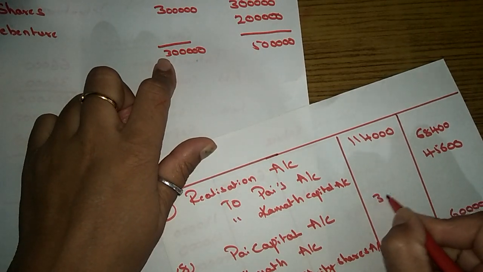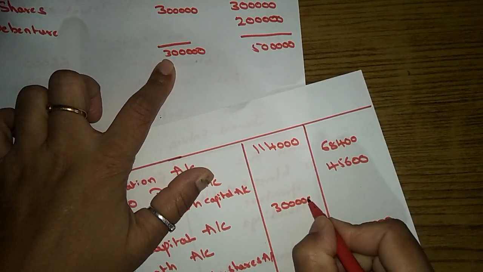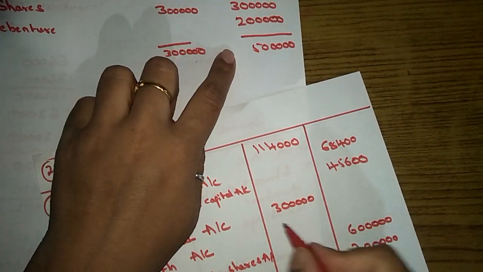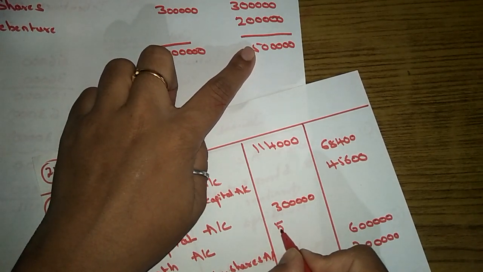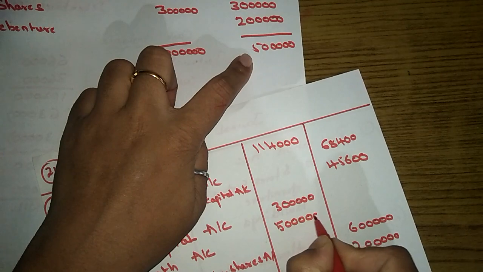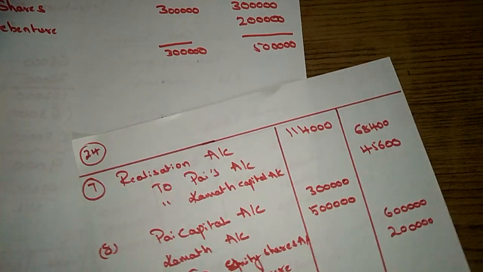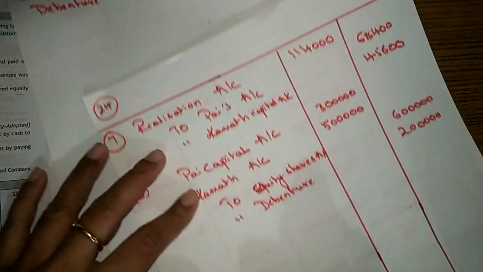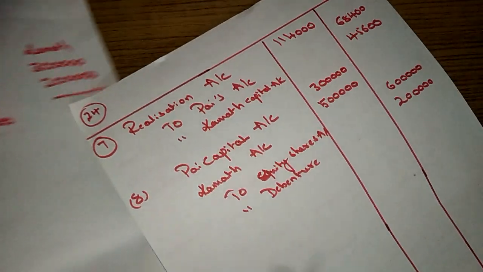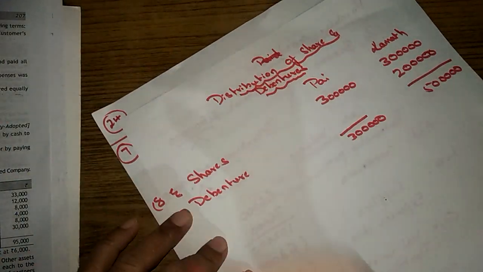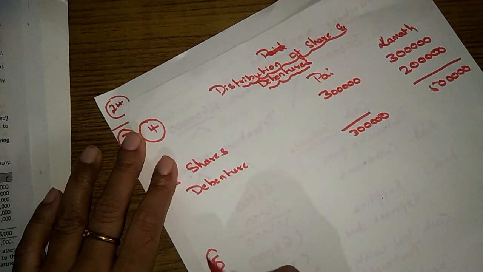It's 3 lakhs. And how much is Kamath getting, including both debentures and shares? 5 lakhs. Okay, so this will be the last distribution entry. Now this is your 4th and this is your 5th.